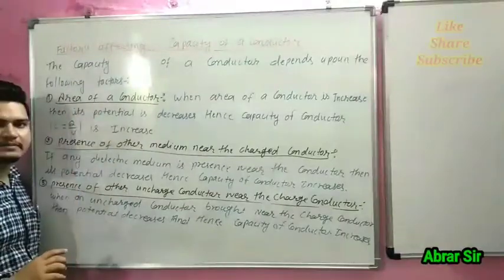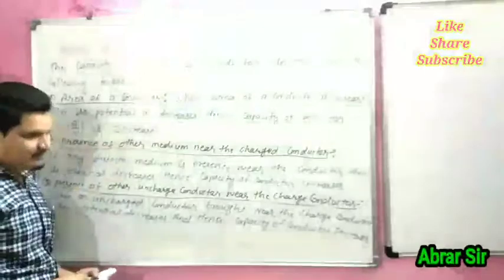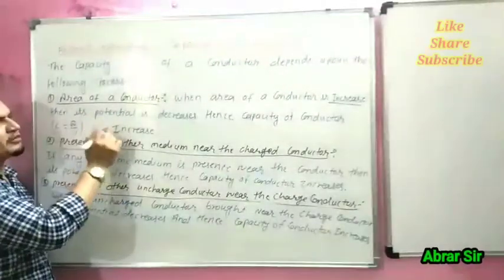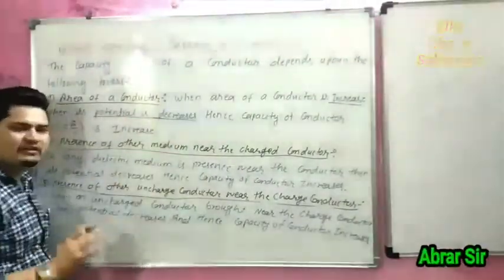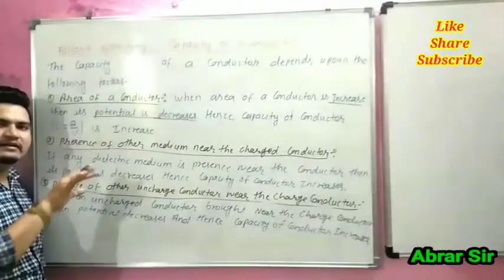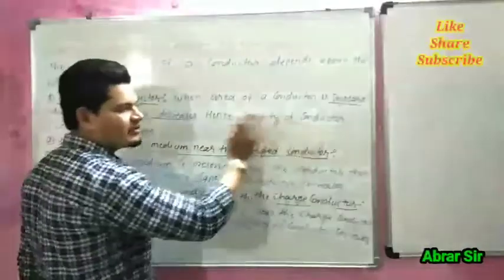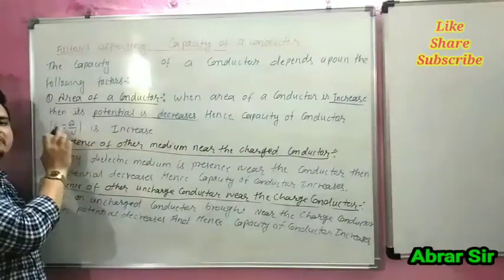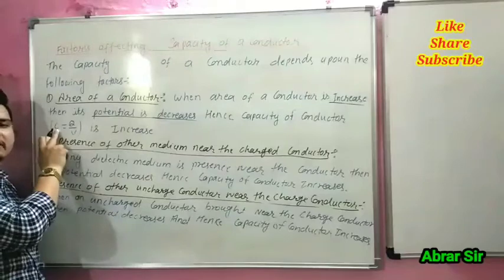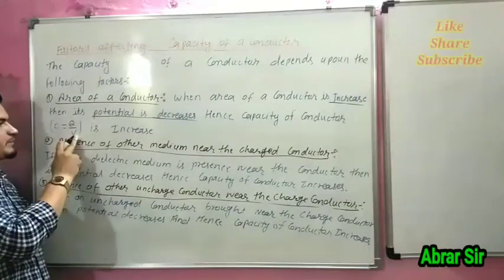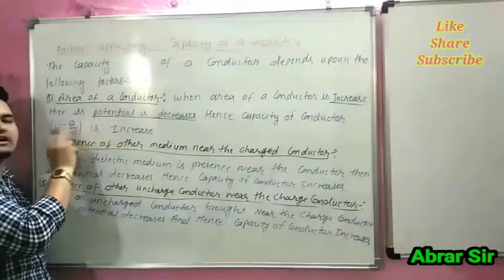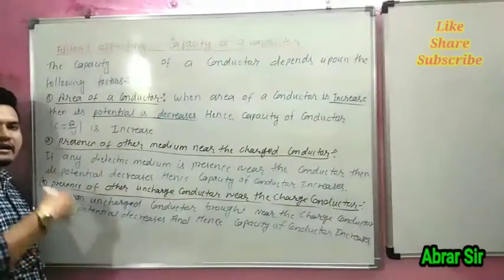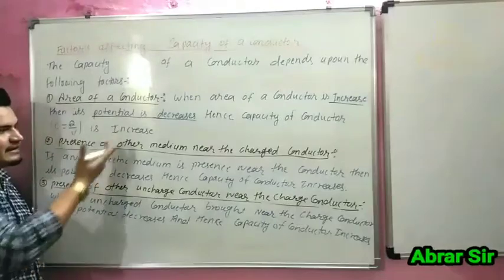First, the area of the conductor. When the area of a conductor increases, its potential decreases, and hence, according to this formula, the capacity of the conductor increases, because capacity is inversely proportional to potential and directly proportional to charge.